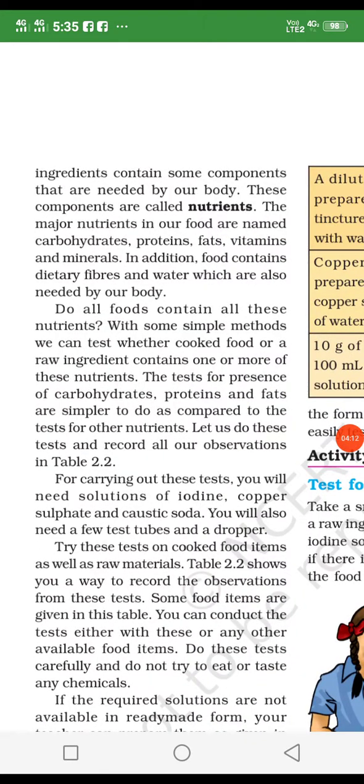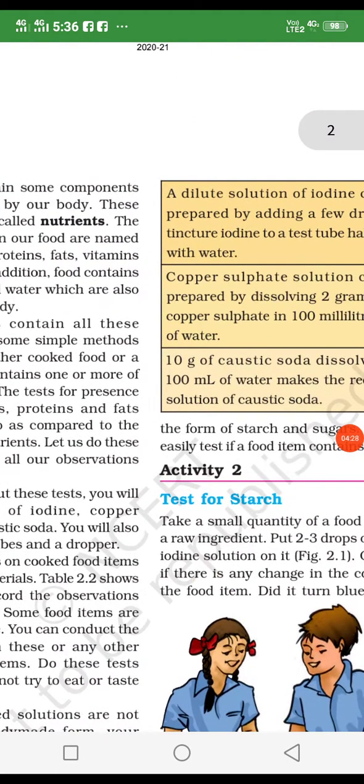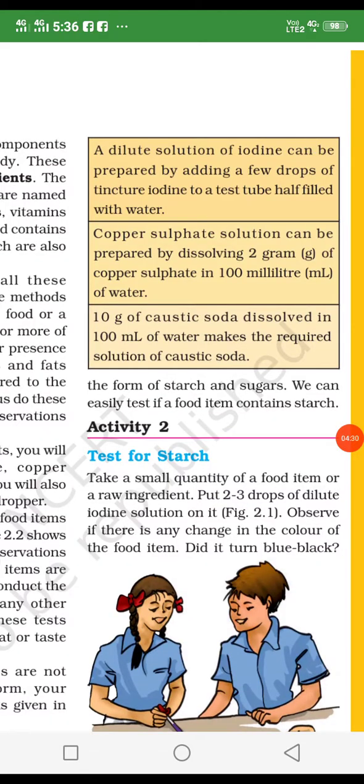Plants also need nutrition, and animals also need nutrition. Without nutrition they don't get proper growth, because nutrition provides cell repairing, prepares the growth of cells, and maintains the growth of cells. That's why all components of food are compulsory and essential in our daily routine, for plants also, for animals also.